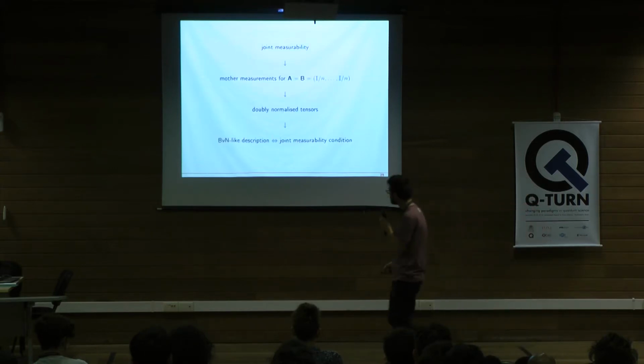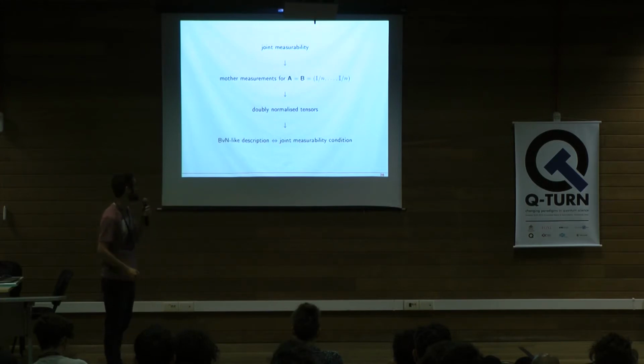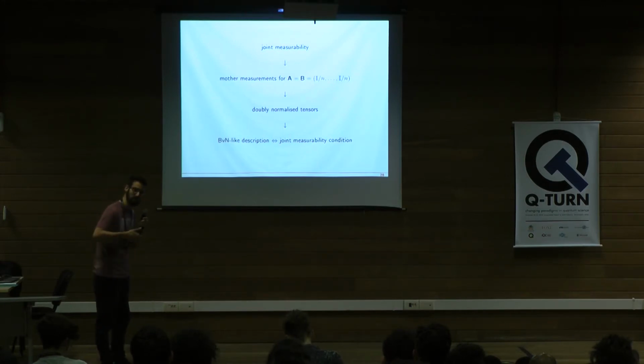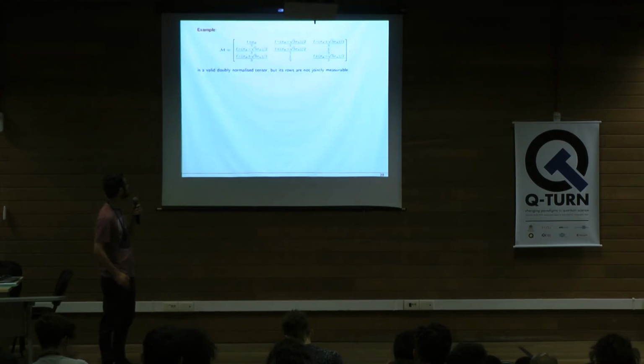So if we take notice of the path we took to reach this conclusion, we started from joint measurability. And then we looked at joint measurements for the pair of POVMs. And then we saw that these objects define what we call doubly normalized tensors, that are a generalization of doubly stochastic matrices. But then to characterize these objects, we find again joint measurability. So it's a joint measurability problem inside the joint measurability problem, right? So it's a bit like Inception, right? A dream within a dream.